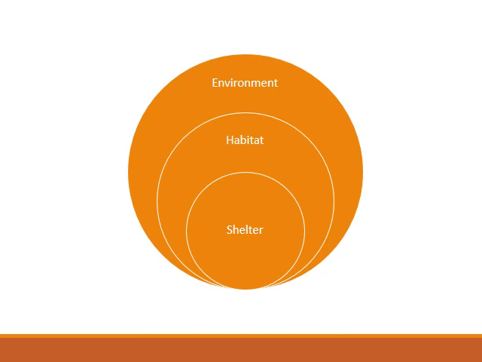So now let's together see how it gets bigger. So you have your shelter, for example, the bed you're sleeping in, and the bigger definition is the habitat. So the habitat is the home, your home. And the bigger definition is the environment, everything that surrounds your habitat.